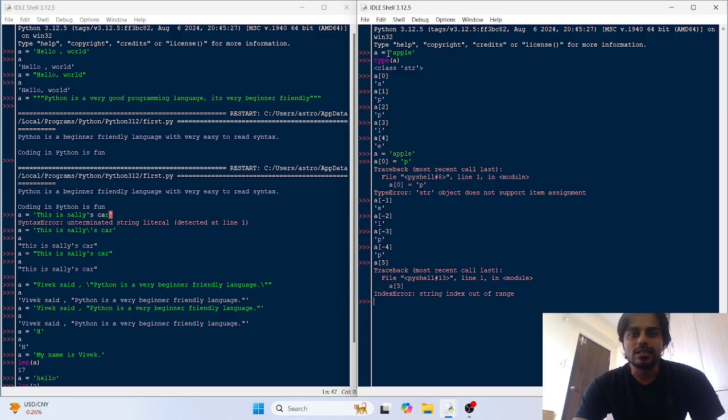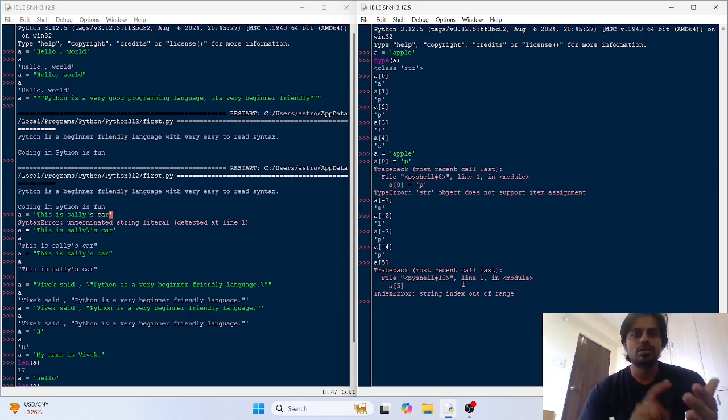So Python started to check, this is the 0, this is the 1, this is the second index, this third index, fourth index, and when it tried to check the fifth index, it found that there is no fifth index in our object. So it threw an index error, string index out of range.